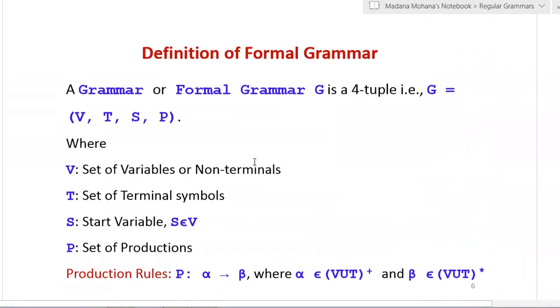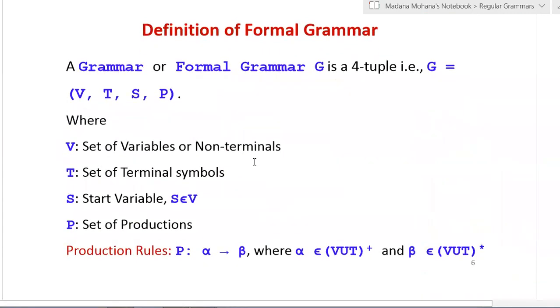Now let us see. First, you can recall the definition of a formal grammar or simply a grammar. This we already covered in our earlier lectures, even in the basics of automata theory. A grammar or a formal grammar G is a four tuple denoted by G equal to (V, T, S, P). For any grammar, the tuple definition is the same. The only difference from grammar to grammar is that the production rules change.